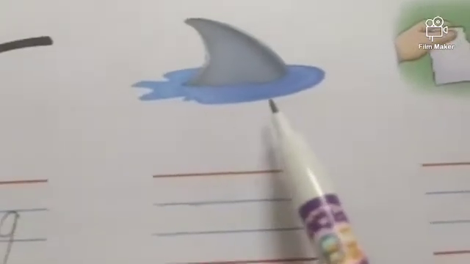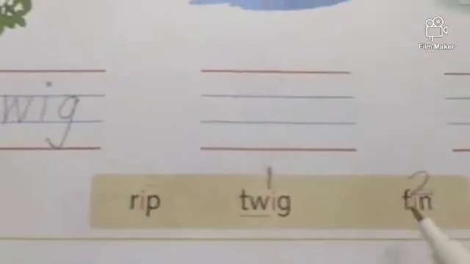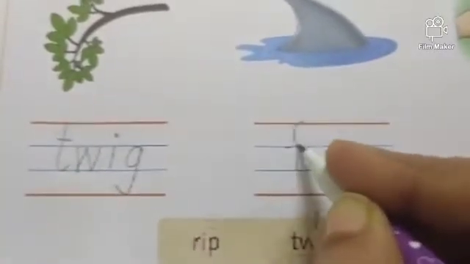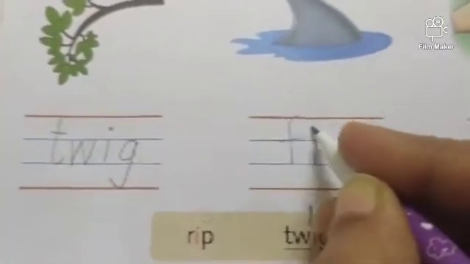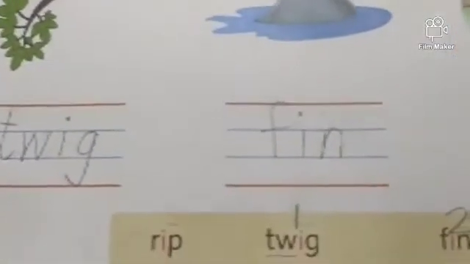Come to the second picture. What is this? This is a fin of a fish. Where is fin? This is fin. Put number 2 here and write it. F, I, N, fin.